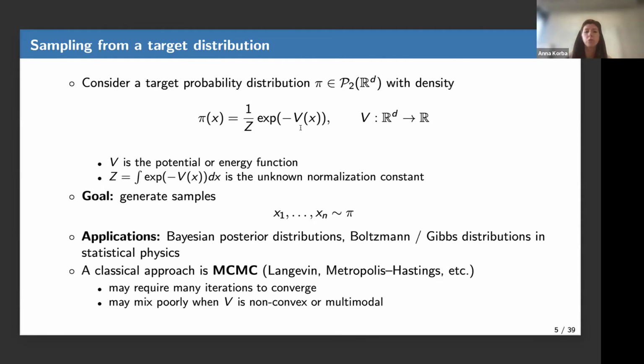And so I don't need to motivate a lot in this seminar, I think, but you can think of applications in Bayesian posterior distributions, for instance. So a standard approach is MCMC. You can think of any MCMC scheme where you design a Markov chain whose law will converge to the one of pi. But one drawback of MCMC is that in practice, when the potential V is non-convex, or said in another manner, pi is multimodal, these schemes can be quite slow to converge in practice and require many iterations.